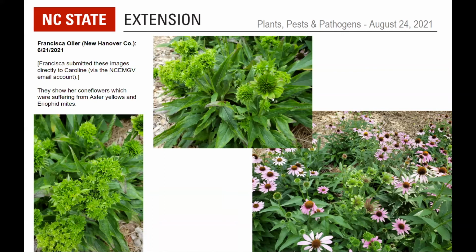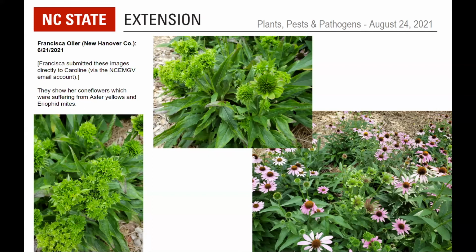Both of those would be good clues that you have aster yellows. Also notice that the entire flower head in each case is symptomatic. So the combination of those symptoms, and the entire flower converting either to a leaf or becoming green, to me says aster yellows.